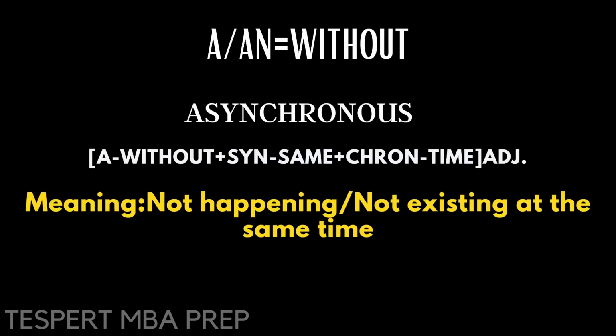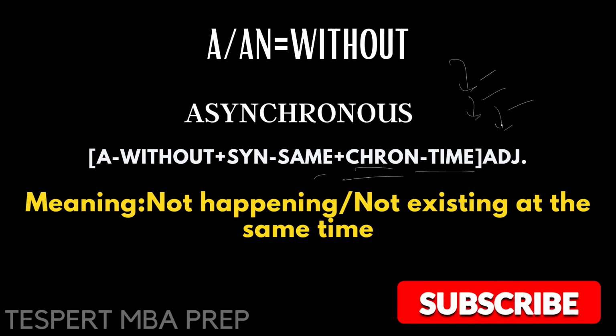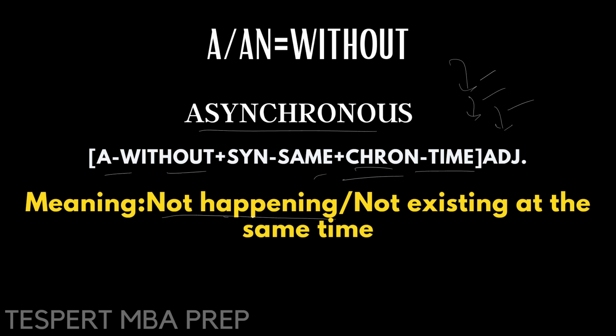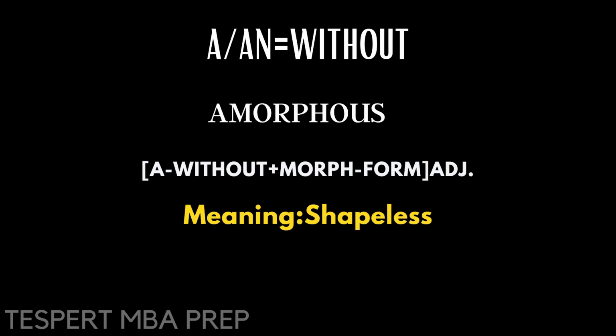Asynchronous. Chron means time. See, chronological order, right? We have heard about chronological order, which means one after the other according to the timeline. So asynchronous means not happening, A means without, so not existing or happening at the same time. Amorphous. Morph means form, formation.